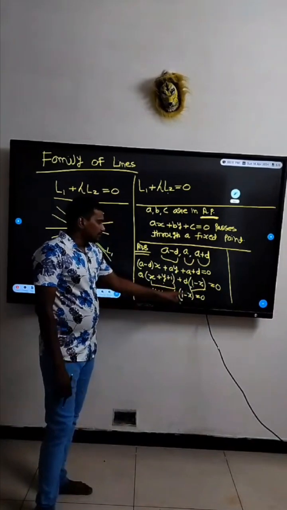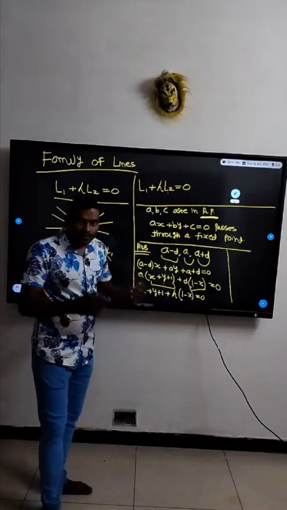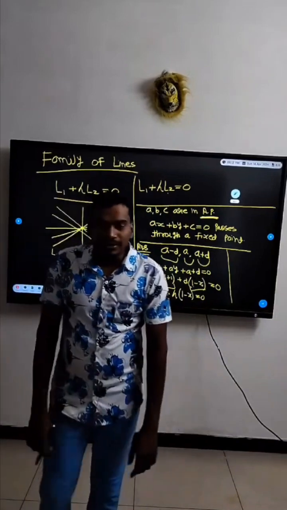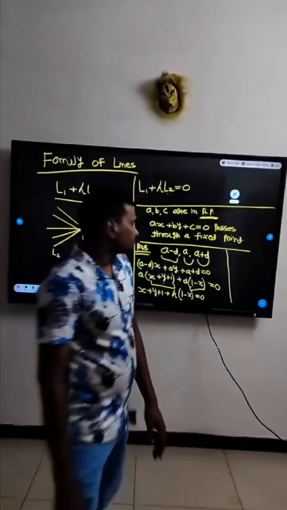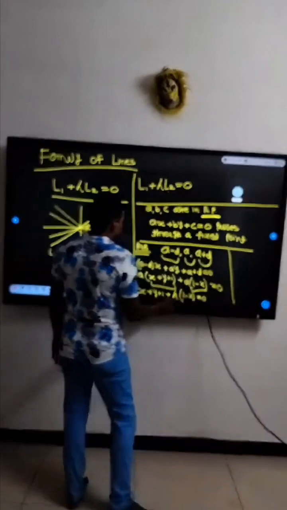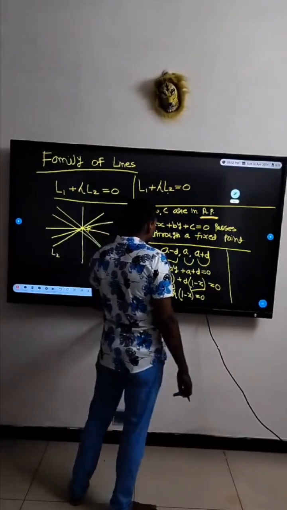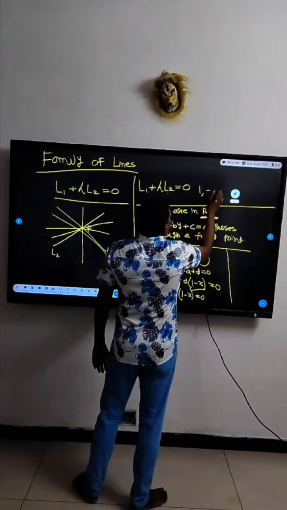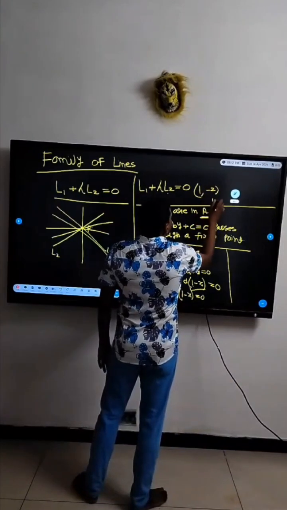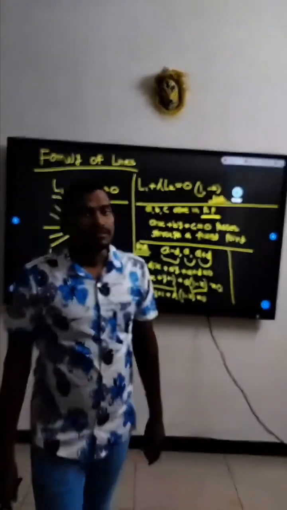Then we solve L1 and L2. Whatever is the point of intersection of L1 and L2, that is the fixed point. So x equal to 1, and here you will get y equal to minus 2. So 1 comma minus 2 is the fixed point, and this is your answer.